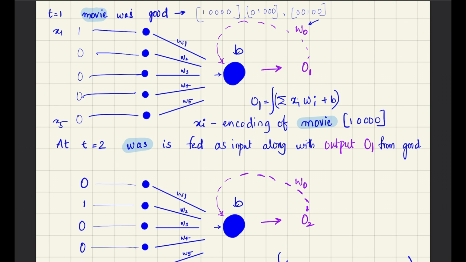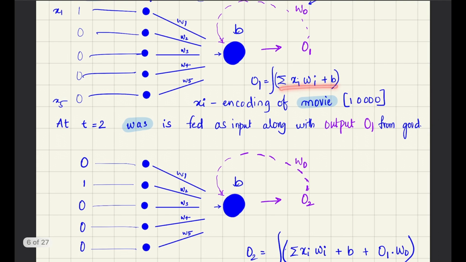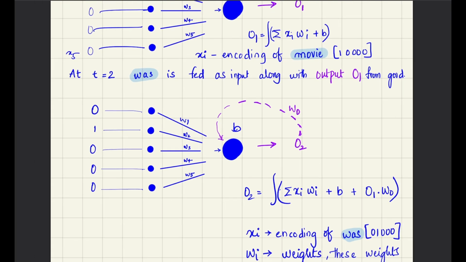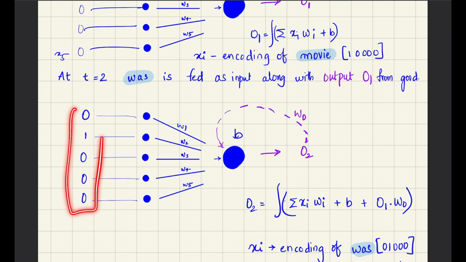This O1 with its respective weight, let's say W0, that O1 will become the aggregation of this plus bias, isn't it? So this is O1. At time t equal to 2, was is fed as input along with O1 from movie. This is the encodings of was, and that is fed into the neuron.